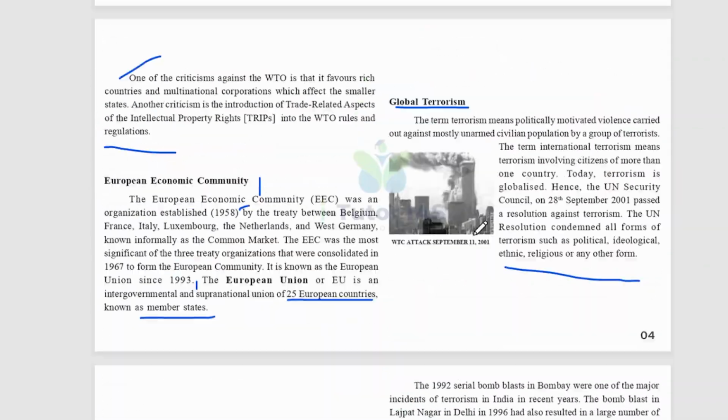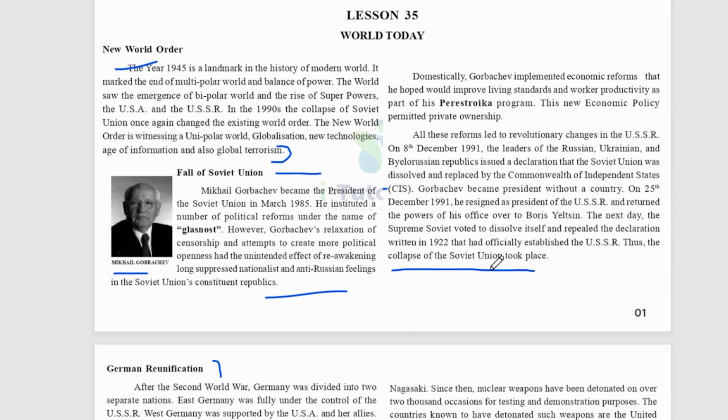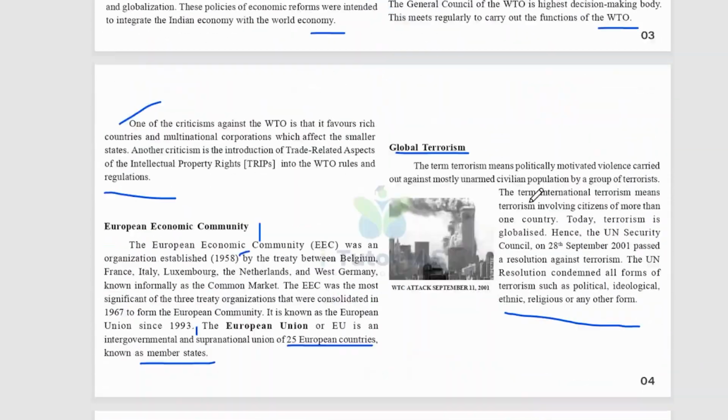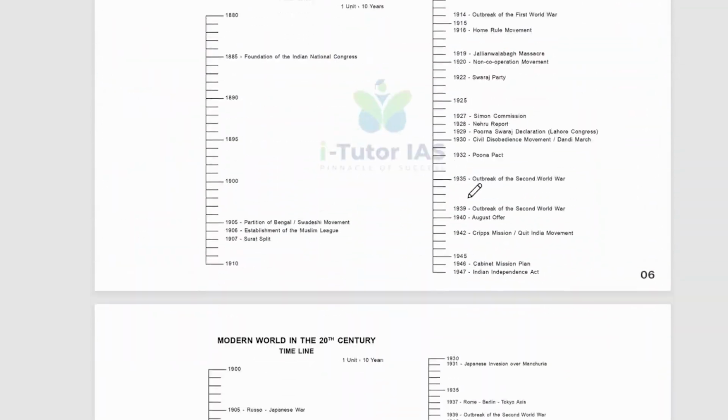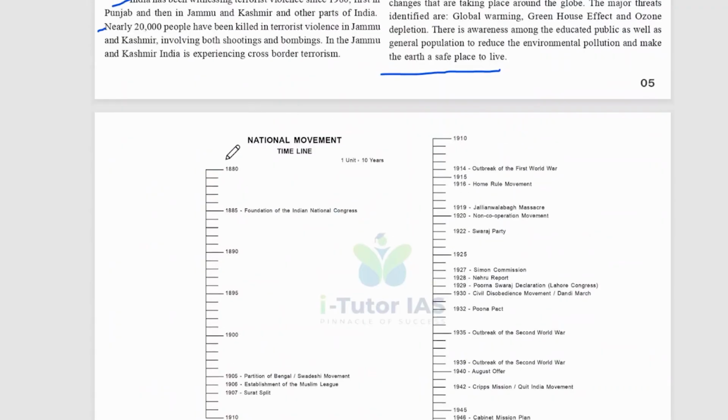So this is the world today. Okay. So this is the history, and it's ongoing history. There is no end. And here is one timeline. It's from the national movement onwards.